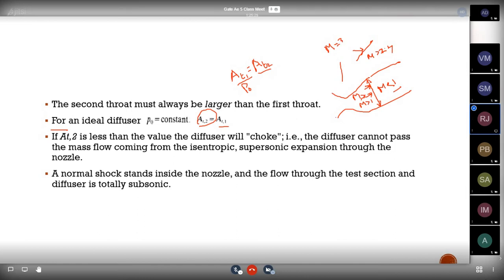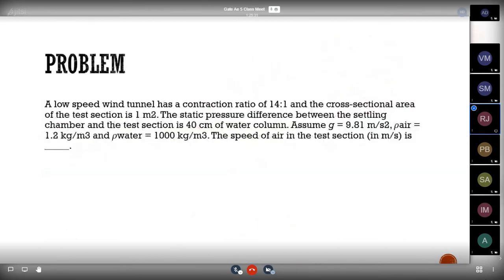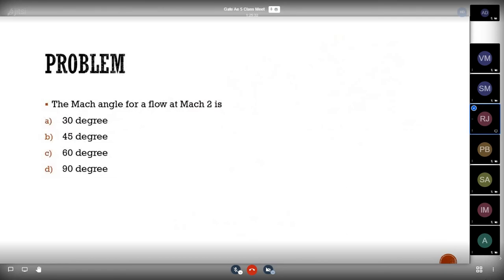Okay, that's all for this topic, and now we can see some problems. First, we will be seeing this problem. The Mach angle for a flow at Mach 2 is? So you all can easily solve this problem.